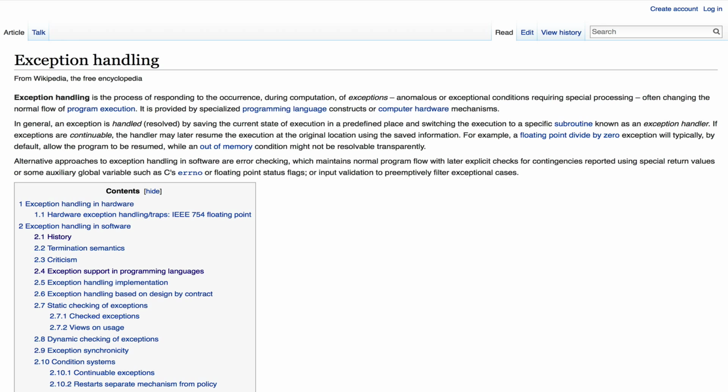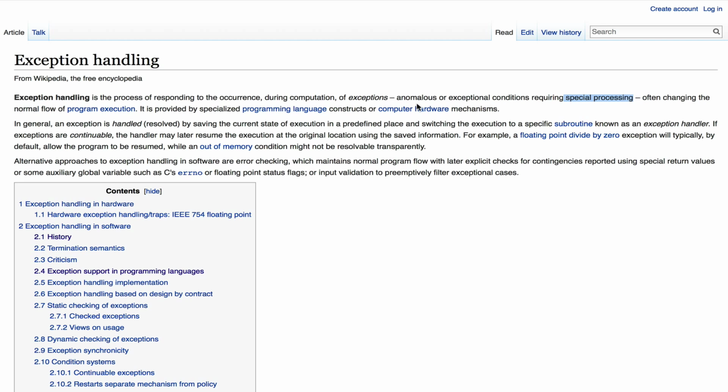Okay, so as you see, this is the Wikipedia article about exception handling. So first of all, let's have a short look at the definition. Here this article says exception handling is the process of responding to the occurrence during computation of exceptions, anomalous or exceptional conditions requiring special processing. Okay, let's stop here. Let's digest that.